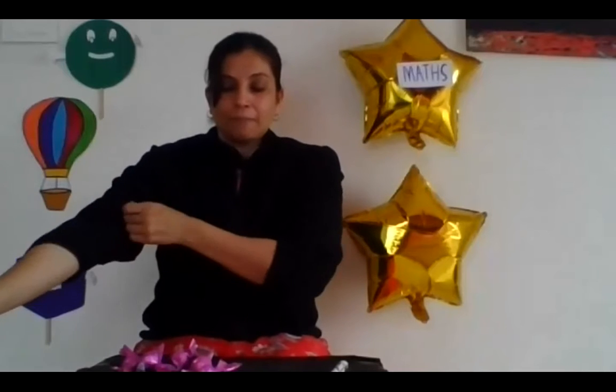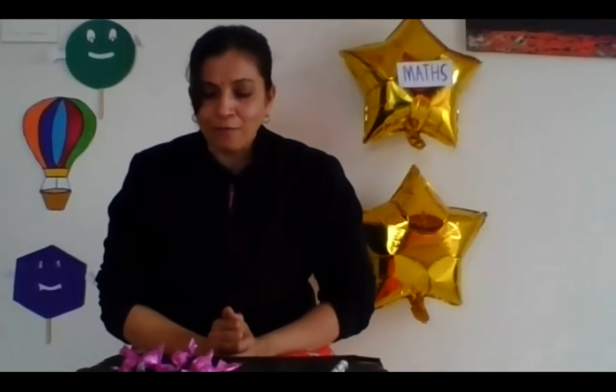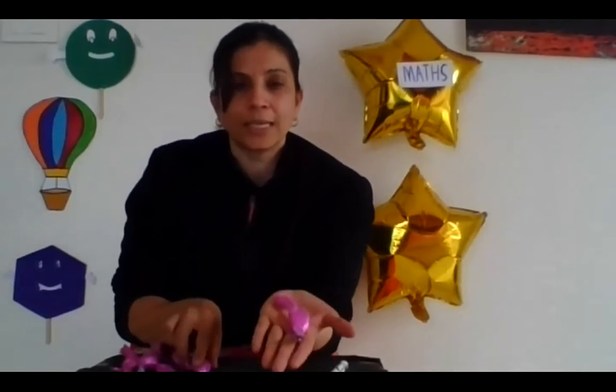Okay. Now let's do it again. I have 3 chocolates in my left hand. If I have 3 chocolates in my left hand and I have 3 chocolates in my right hand, now I'm going to join both my hands, and now tell me how many chocolates do I have all together?